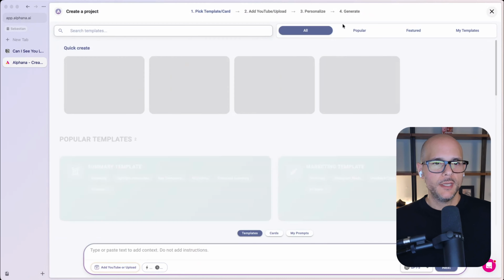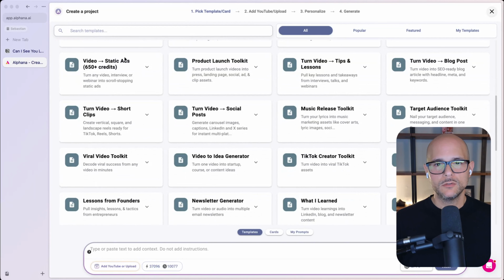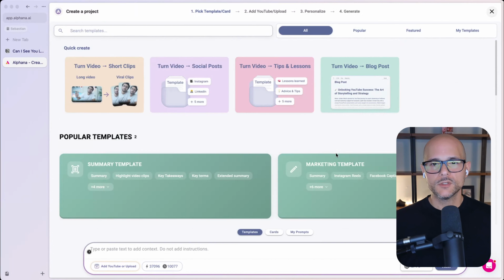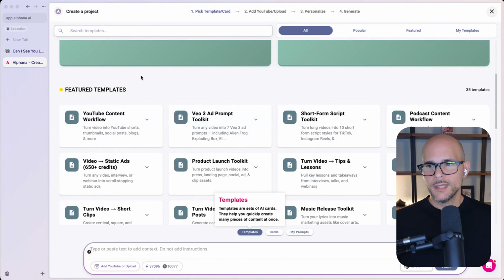When you click on create, are you seeing all of these project templates? And by the way, for anybody on a free trial, the free trial does not give you access to all of these templates, right? The free trial will limit you to just three or four that are at the top, and the rest of these might look empty.